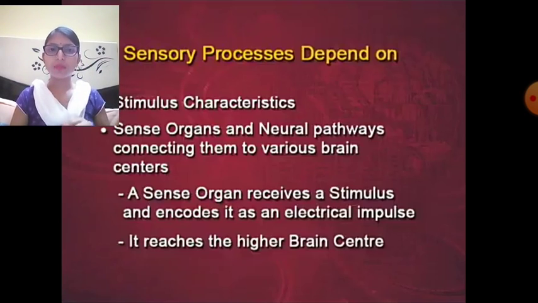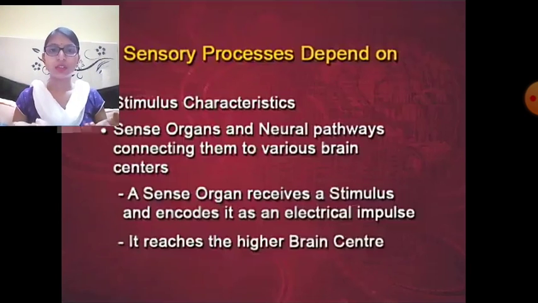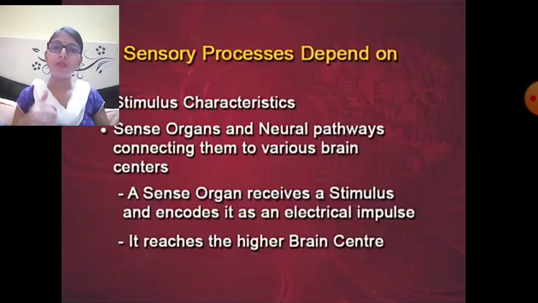For understanding this whole process, we also need to understand attention and the perceptual processes. So sensation is minimum information. This is basically half the information about the sensation. When we add attention and perception also, then the information is completed and we understand the particular kind of information and we understand the world. Okay. So this is the whole process through which we receive the information which is presented in our environment.